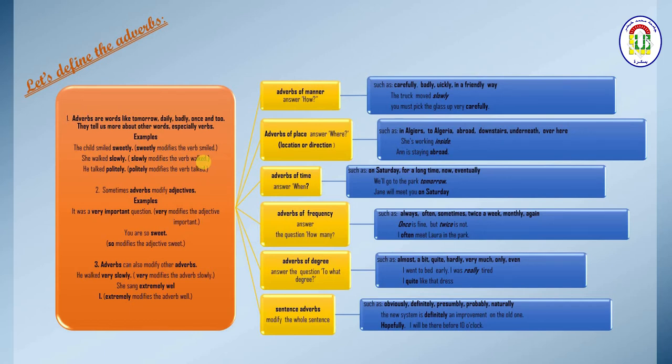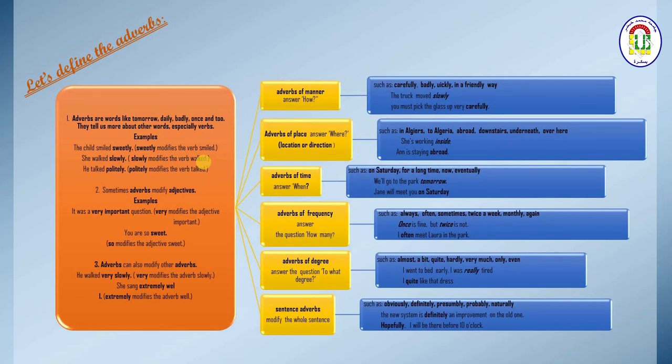Politely means what? She didn't talk roughly or in a very rude way. So politely gives more details about the way she talked to me. This is normally about the adverbs that modify verbs.